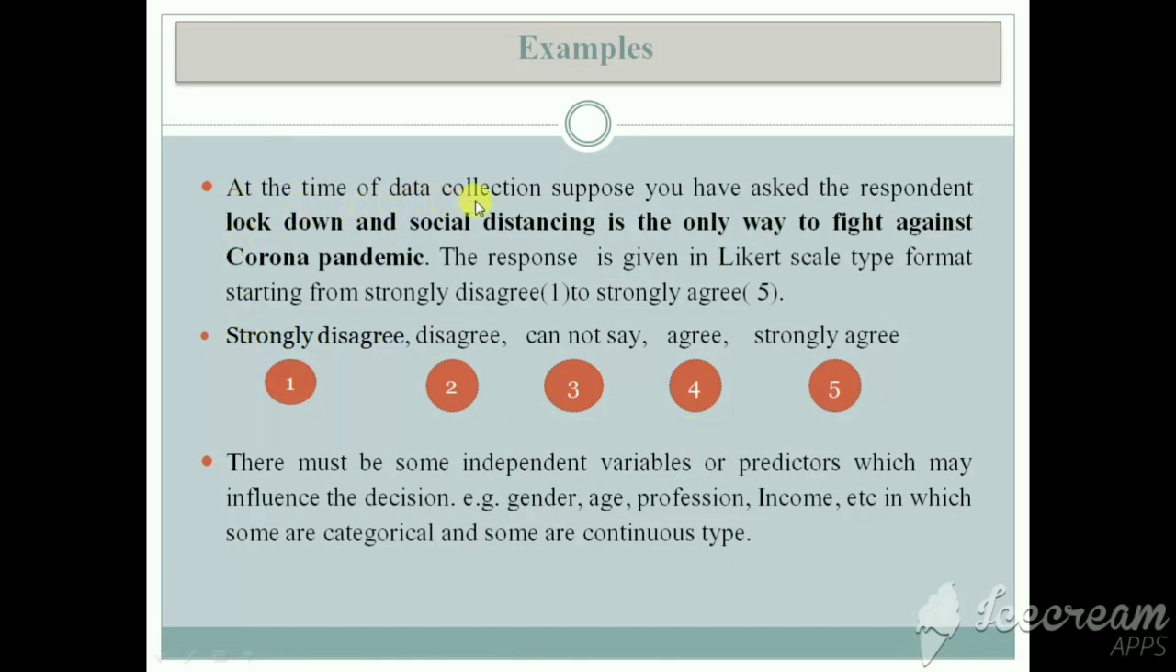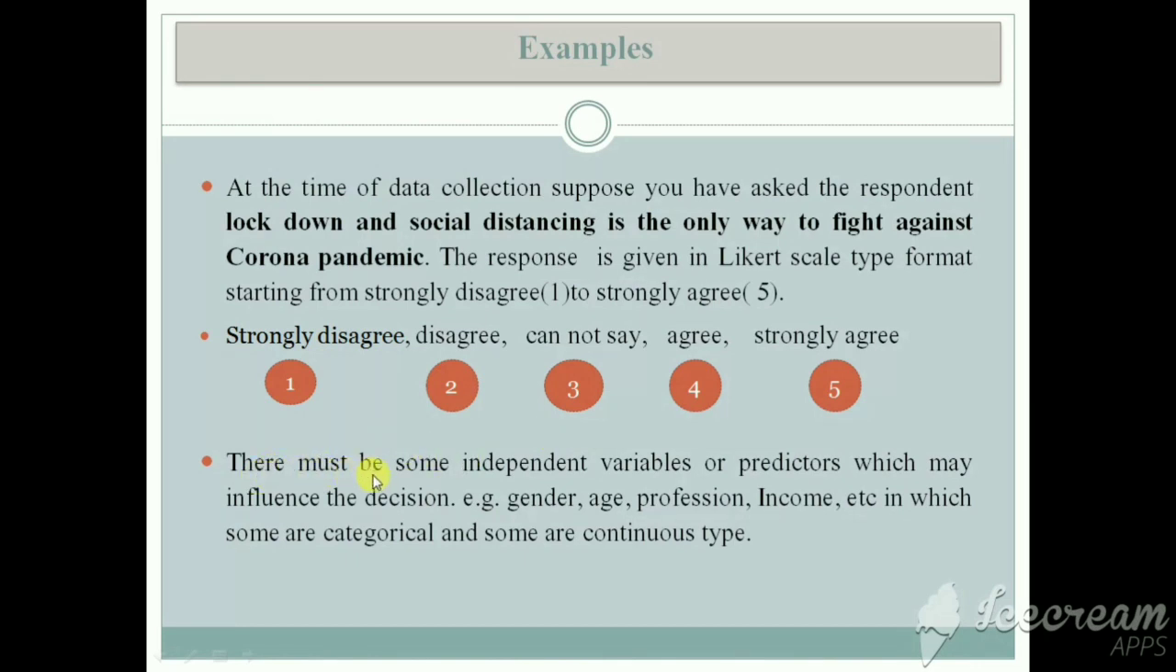At the time of data collection, suppose you have asked the respondent, lockdown and social distancing is the only way to fight against corona pandemic. The response is given in a Likert scale type format, from strongly disagree 1 to strongly agree. That means the answer will be within 1 to 5: strongly disagree 1, disagree 2, cannot say or no idea 3, agree 4, strongly agree 5. In this way you have to collect the data.